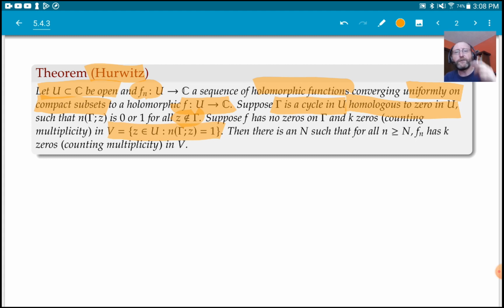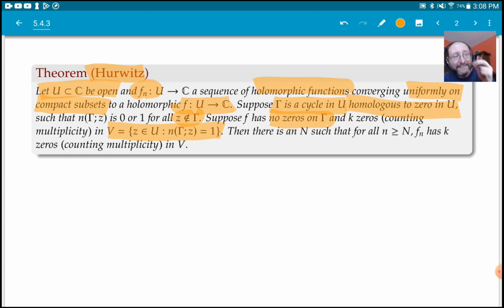Now suppose that f has no zeros on gamma. That's important. And it has exactly k zeros inside gamma, so in this V, in this set where gamma winds around.